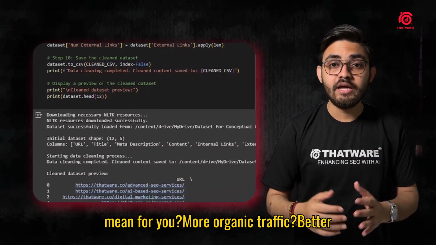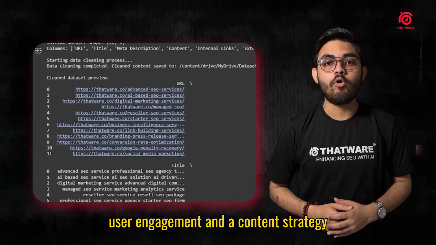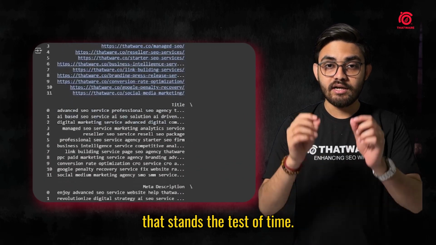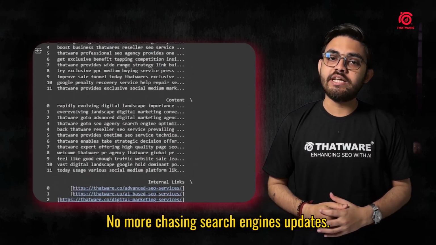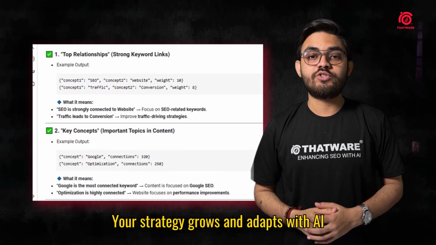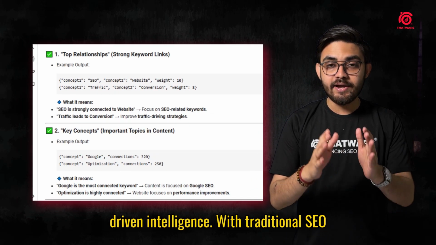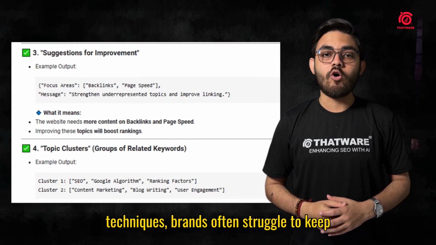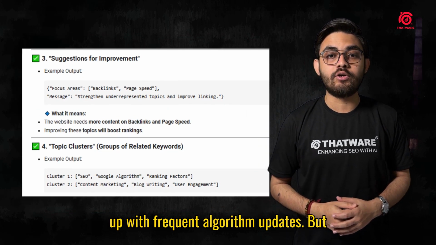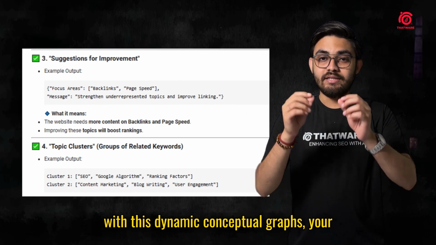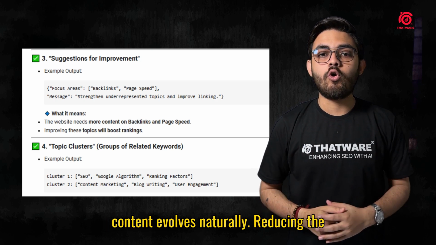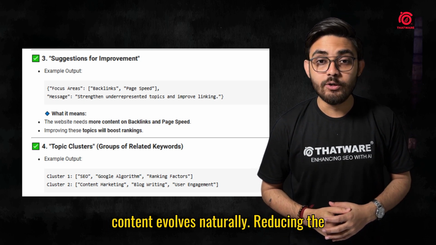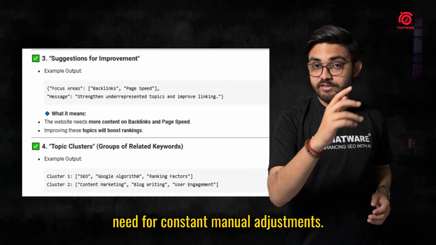More organic traffic, better user engagement, and a content strategy that stands the test of time. No more chasing search engine updates. Your strategy grows and adapts with AI-driven intelligence. With traditional SEO techniques, brands often struggle to keep up with frequent algorithm updates, but with these dynamic conceptual graphs, your content evolves naturally, reducing the need for constant manual adjustments.